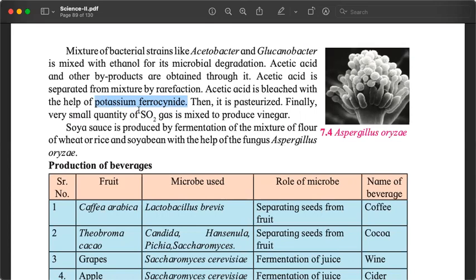Then it is reacted, sulfur dioxide gas is passed through it to produce vinegar. Right? Mainly two steps, because we are using two types of microbes. We are using yeast to ferment the fruit juices, and then we are using the bacteria to degrade the ethanol. Then we are using other things to make it even better.